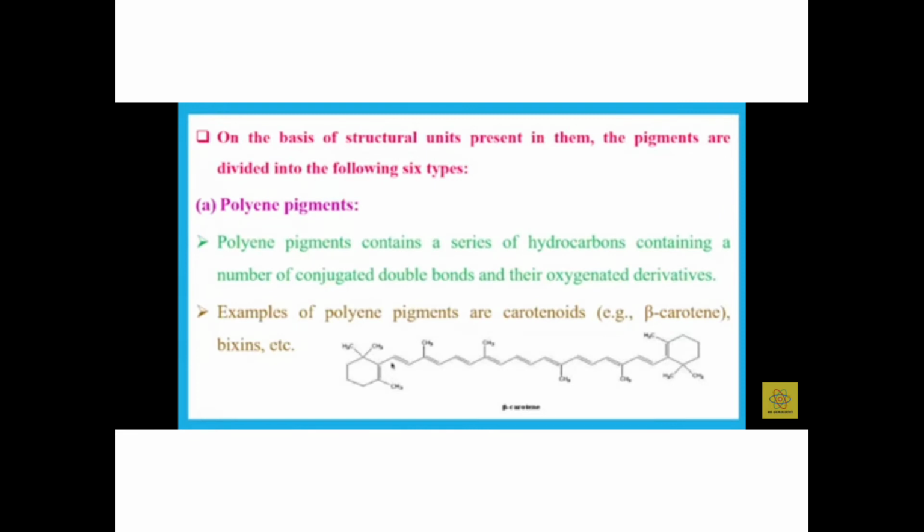On the basis of the structural unit present in them, the pigments are divided into six types. A. Polyene pigments. Polyene pigments contain a series of hydrocarbons containing a number of conjugated double bonds and their oxygenated derivatives. Examples of polyene pigments are carotenoids, beta carotene, etc.